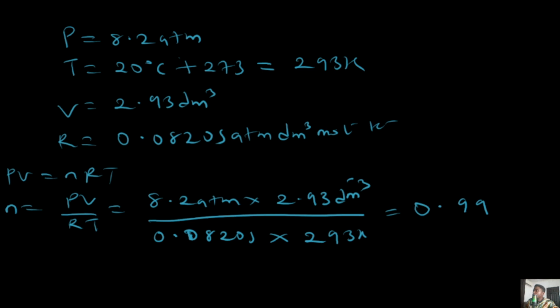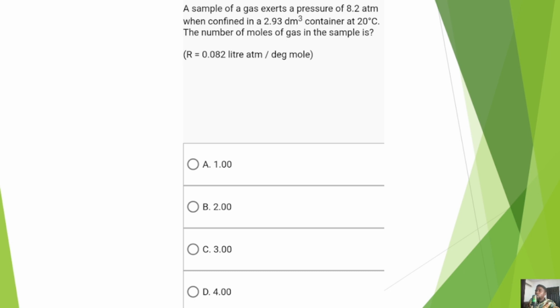If you look at it, you will notice that the pressure is 8.2 atm, T is equals 20, we had to convert by adding 293. Then we have the volume as 2.93. Now, if you have your R value as 0.08205, you find out that putting this into this particular expression and making n the subject of formula will get us our answer as 0.99 moles. However, you will notice that in the question, it was approximated to 1. So this is going to be our answer. It is 1 mole, and that is option A.